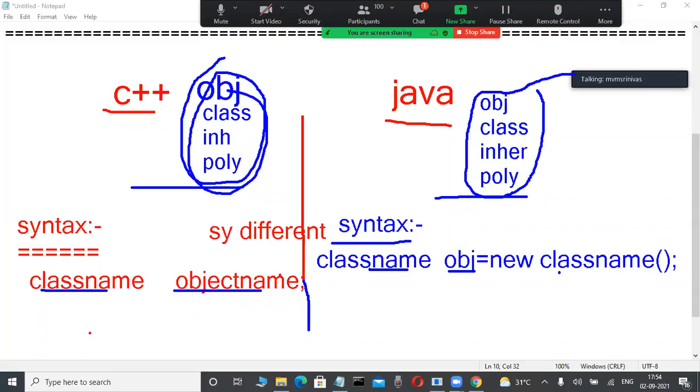And also in C++ we are using the function cout. Is the same function working in Java? No, not working. Functions are also different. We use System.out.println. Yes, that's why syntactically different, and functions are also different, but conceptually same.